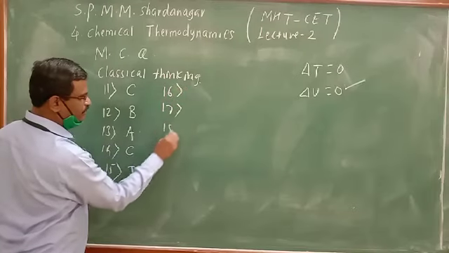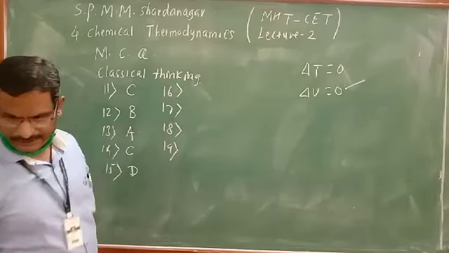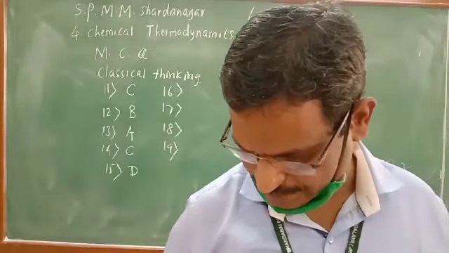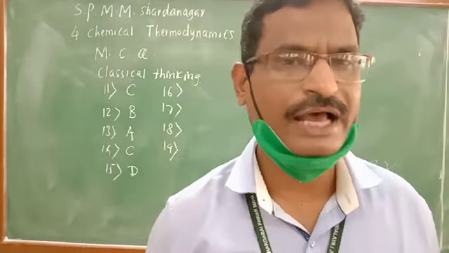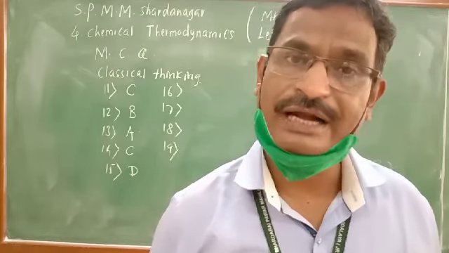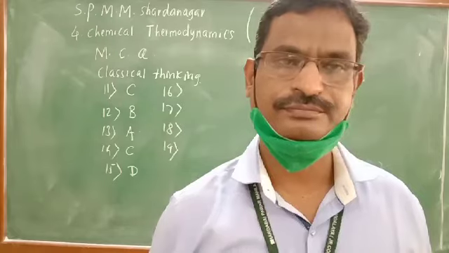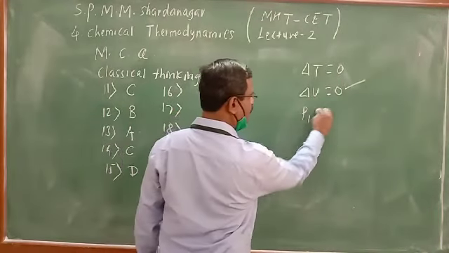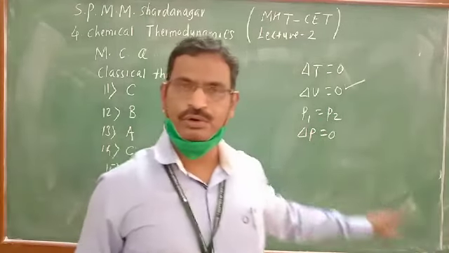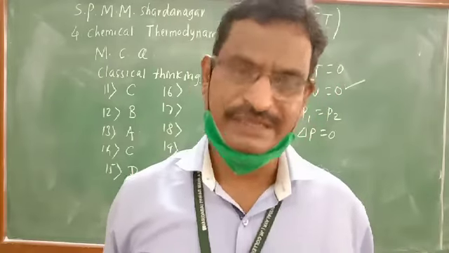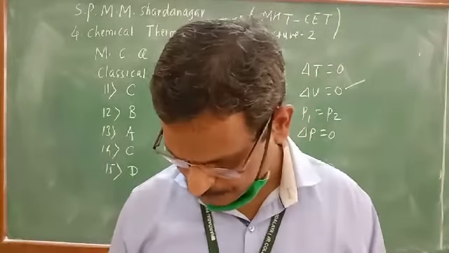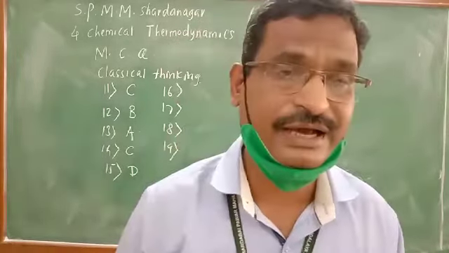16, 17, then question number 18, question number 19. See what is question number 16. For an isobaric process, which of the following is true? For isobaric process, we have studied the processes which are carried out at constant pressure. Constant pressure means P1 is equal to P2. Therefore, change in pressure delta P is equal to 0. Those processes in which change in pressure delta P is 0, which are carried out at constant pressure, are known as isobaric processes. So which is the correct option? A.